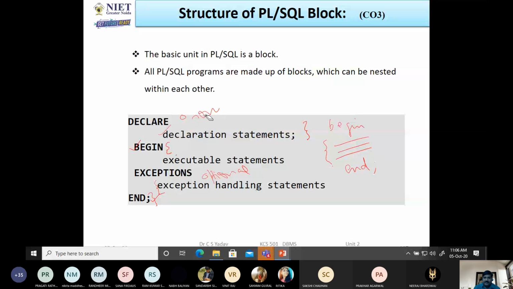Hello. Yes, sir. Yes, sir. This is the structure of a PL/SQL block.